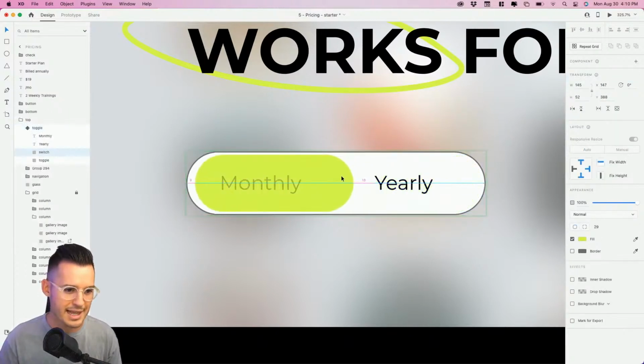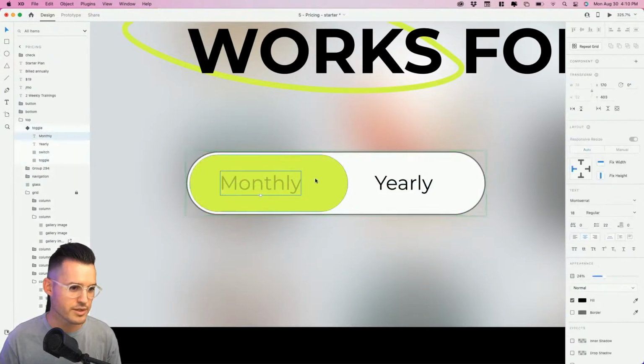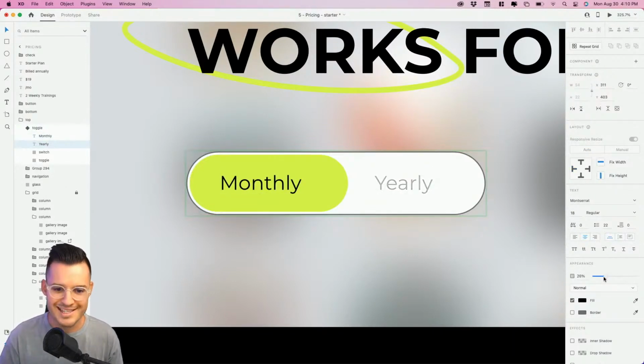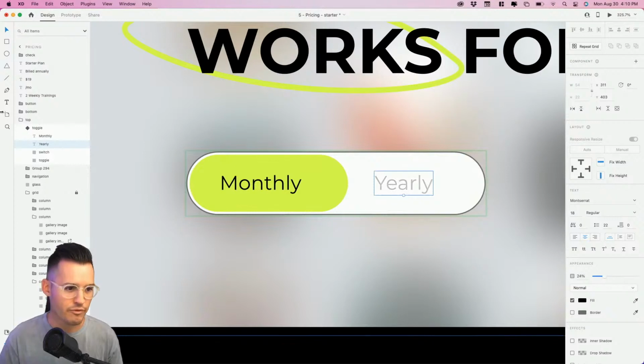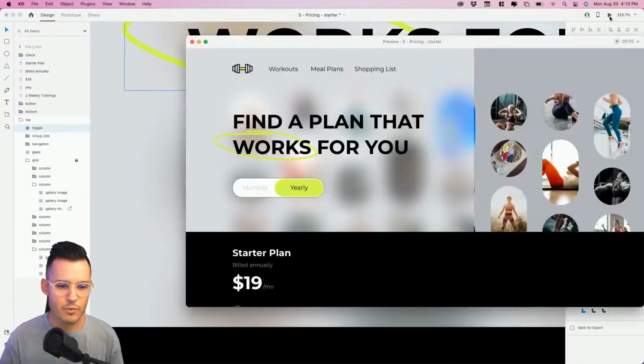We're going to slide our little switch over, okay? And woo, there it is. We're going to grab our text. It's at 24%, so we're going to slide it up, and slide the other one down to 24%, okay? Now we can click off of it, go back to the default state. When we press play, immediately we have a toggle that's like built in, which is super duper nice.